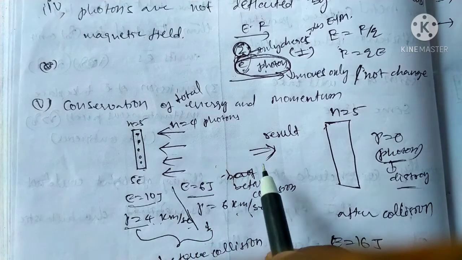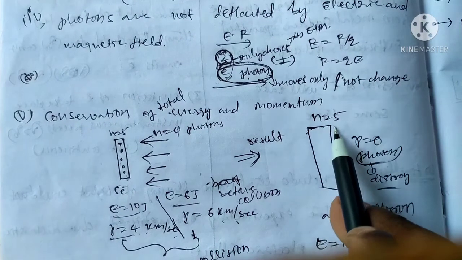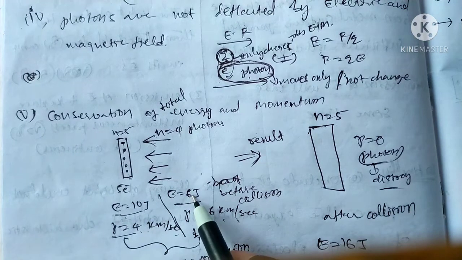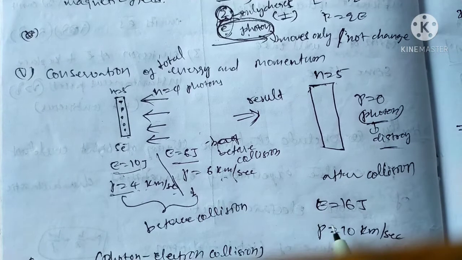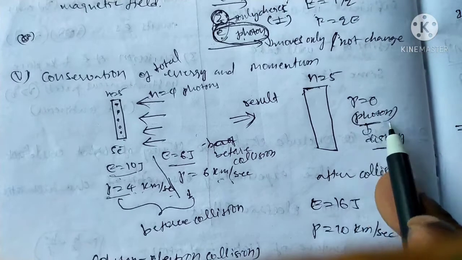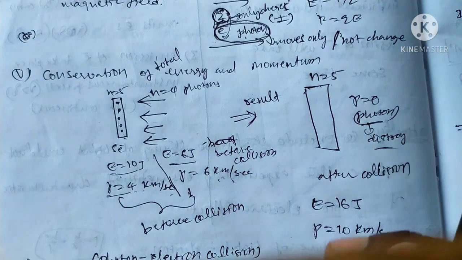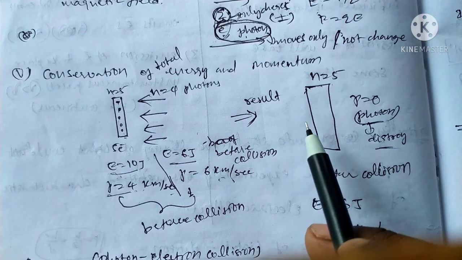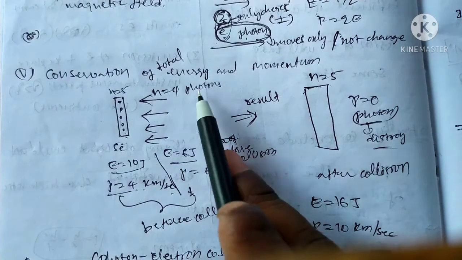Before collision, after collision, the resultant number of electrons is 5. This 10 plus 6 is 16. Energy is 16. The momentum is 4 plus 6, 10. But momentum is not conserved. That is the potential. The photon energy can disappear. That can be used for the electron with different motion or different momentum. The electron can absorb the photon energy.